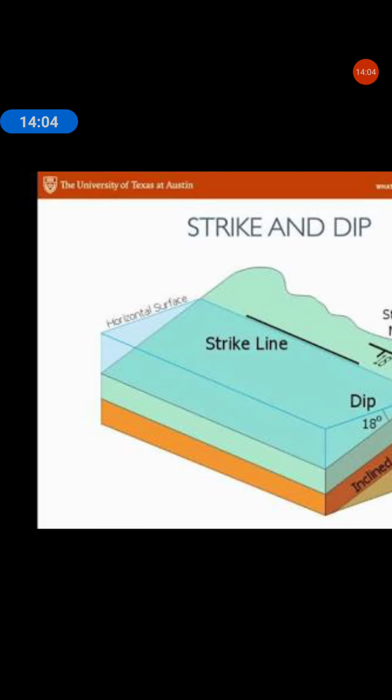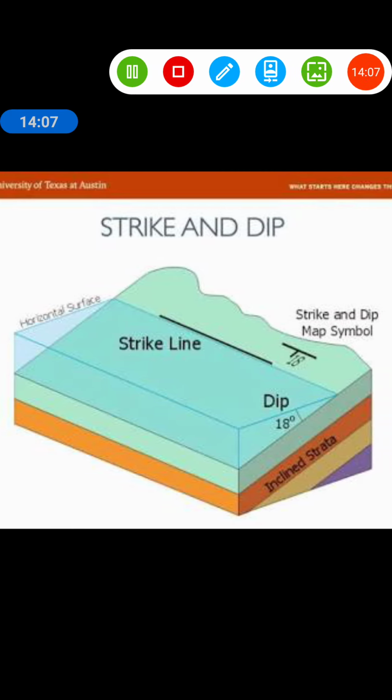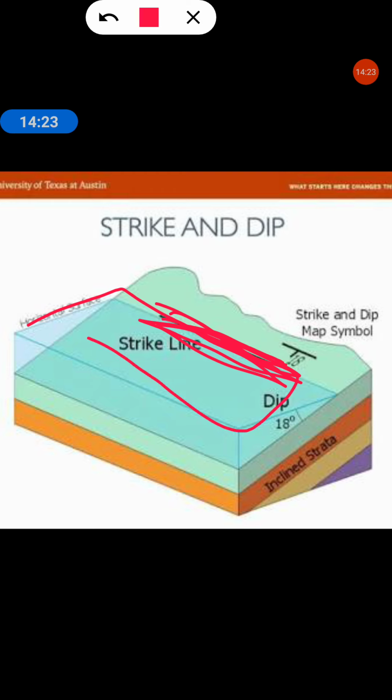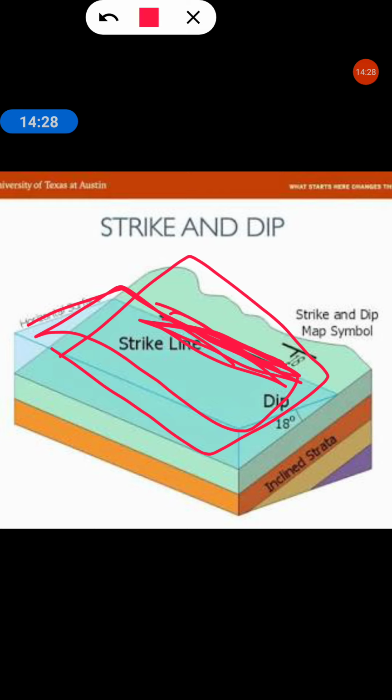Means line of intersection, this one. See, line of intersection of a horizontal plane with a bedding plane. So this is the bedding of the rock and horizontal plane. So this is the intersection line and we can call this as strike line. So this is the horizontal surface, and this is the rock. Okay, so horizontal surface and bedding plane. Bedding plane and horizontal surface, the inclination, we can call this as strike.